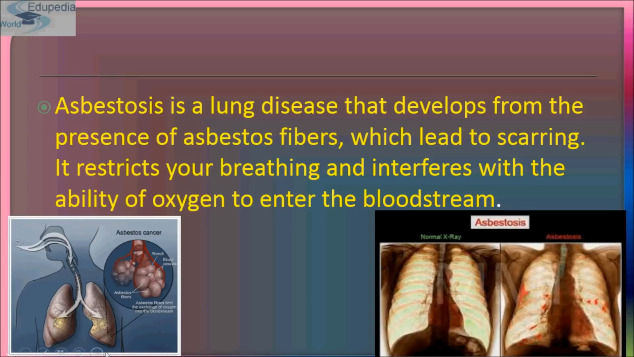As you can see here, these are the alveoli, or grape-like structures, which have asbestos fibers in them. Asbestos fibers limit the exchange of oxygen into the bloodstream, and finally cause obstruction in breathing and interfere with the ability of oxygen to enter the bloodstream.